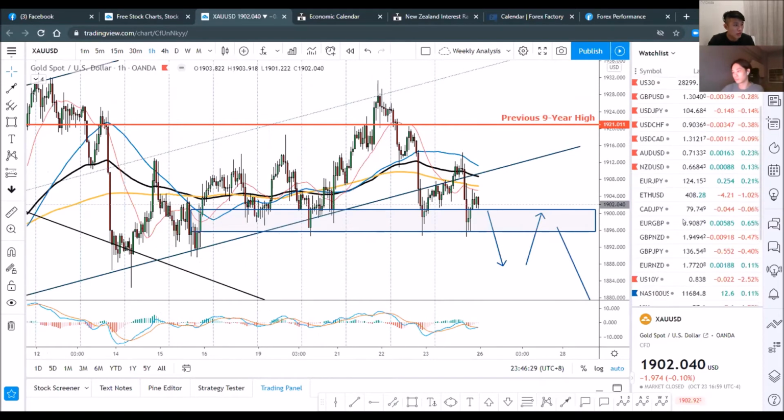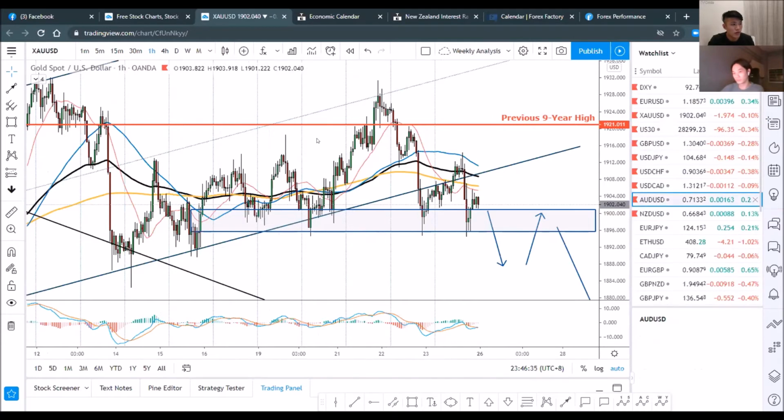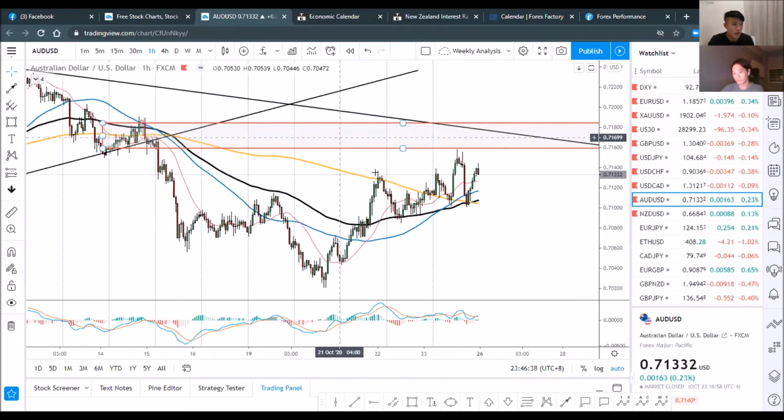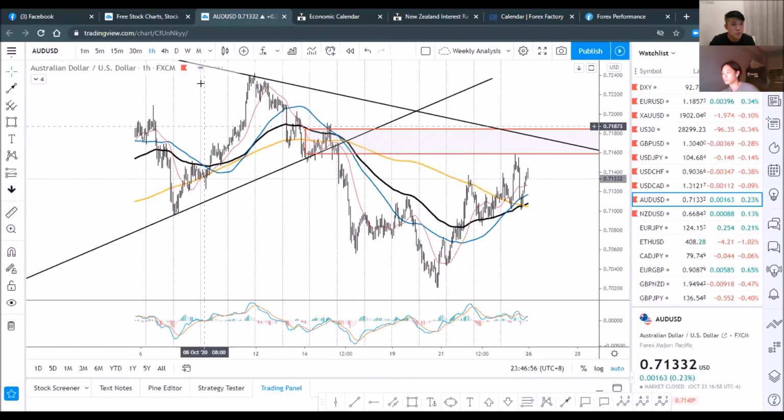Next, I want to share about the Aussie dollar. For Aussie, last week there was also news from the RBA that they are considering additional bond purchases. I think they're also looking at cutting their rate further. So that's fundamentally something quite bearish for the Aussie.